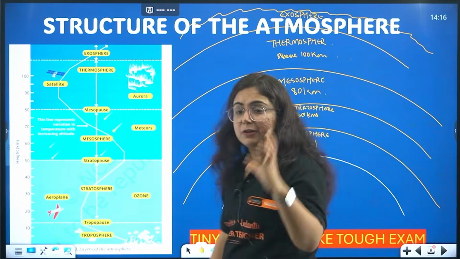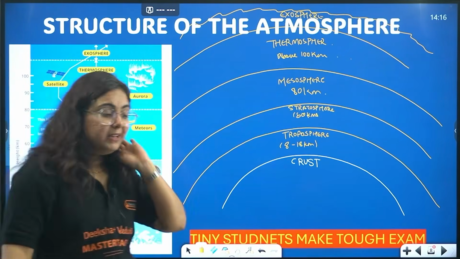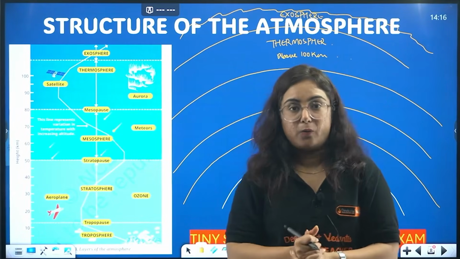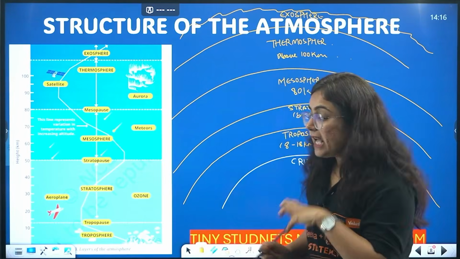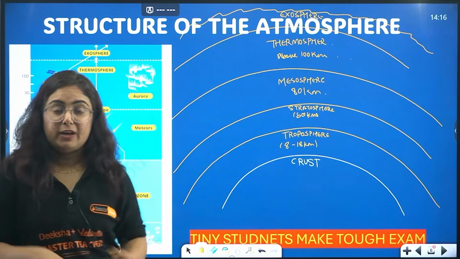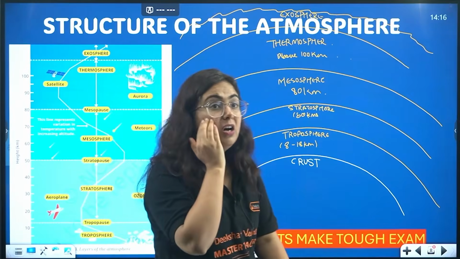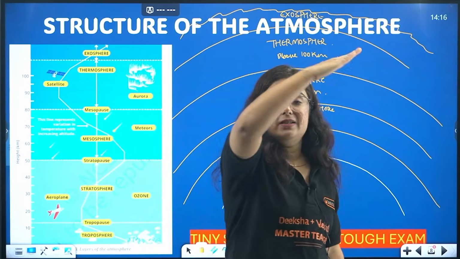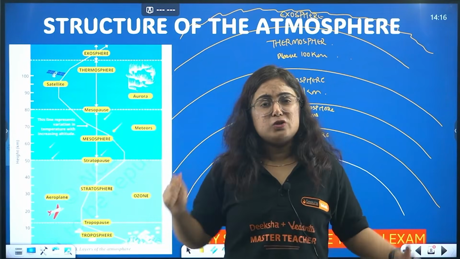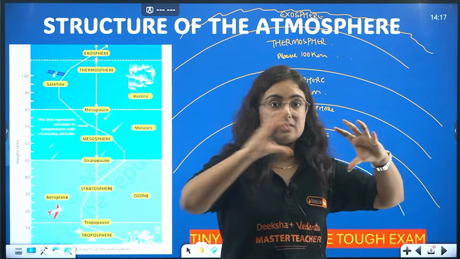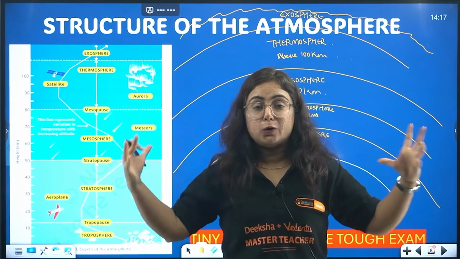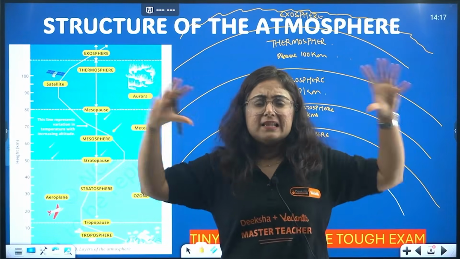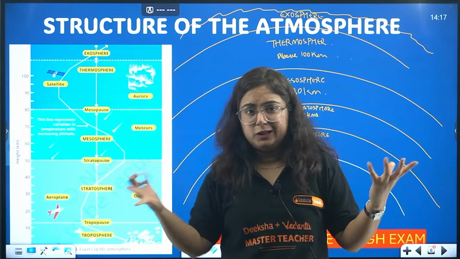Whenever we categorize something from one layer to another, there are certain differences. Like when you sit in an airplane, you will notice that when the airplane is taking off, just below there is no disturbance, then you will find a layer where a lot of clouds are there, and finally the airplane crosses all those clouds and moves to a layer that is stable, where no disturbance is there, no clouds are coming.